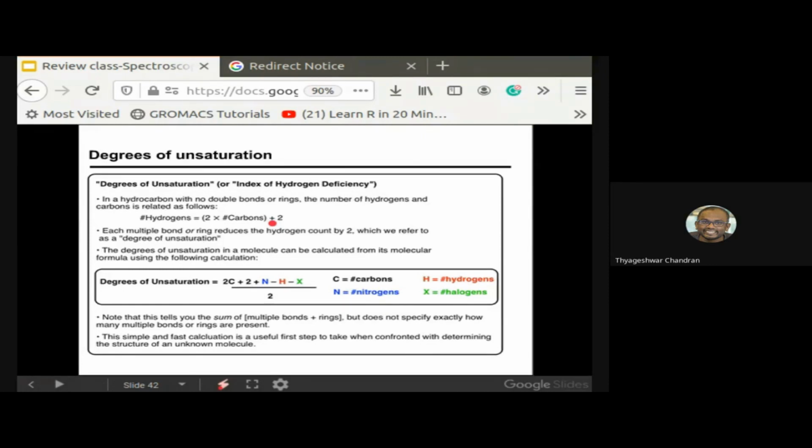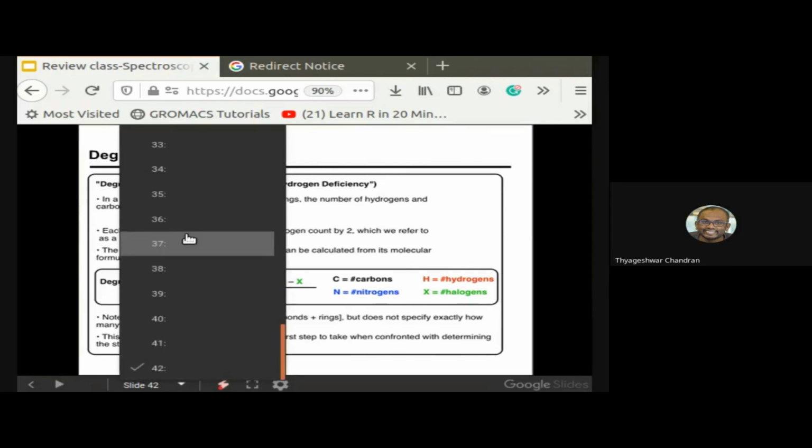The formula for degree of unsaturation is (2C + 2 + N - H - X)/2. We are not going to use it as of now, so you can ignore it for the time being. There's nothing wrong in knowing it. This is what I want you to remember: the number of hydrogens is equal to 2 times the number of carbons plus 2.